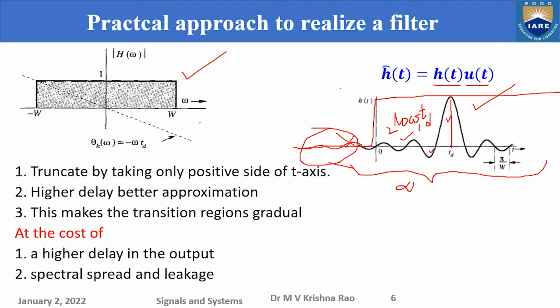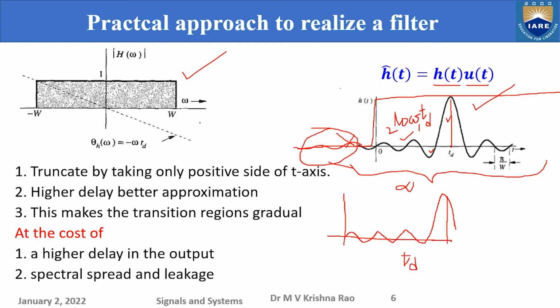So to make a real filter work properly, what I have to do? I must have more cycles here, something like this, something like this. I'm not able to plot it totally here, but this is the TD. So TD should be more.